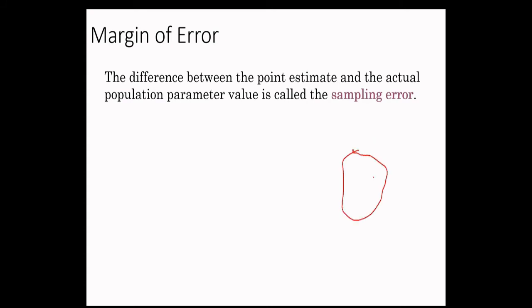So what is sampling error? Since this is the population and you have computed a parameter mu, and then you have taken a sample S, for example, and you have computed the mean of this, the difference between these two, the difference between mu and X bar, is called the sampling error.